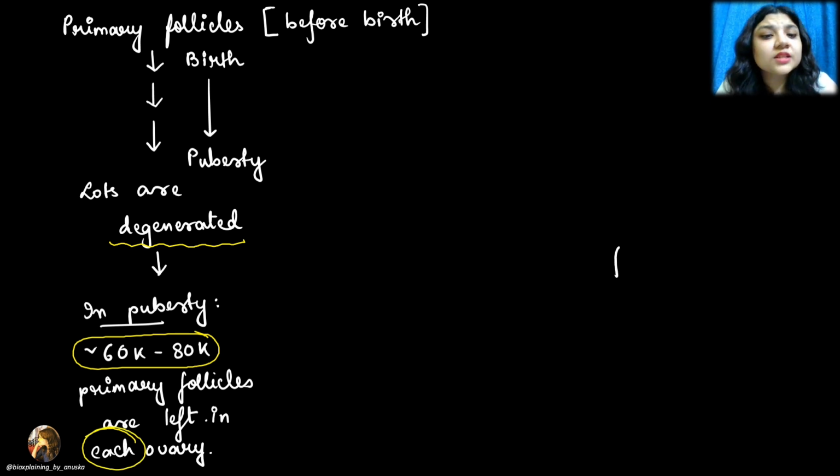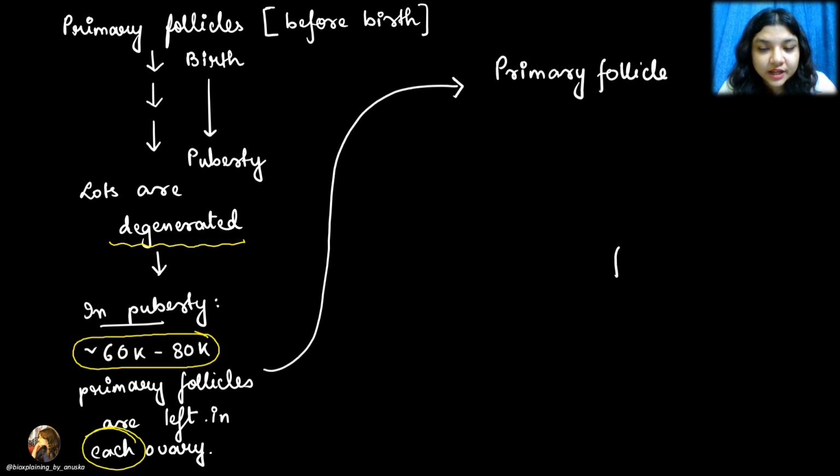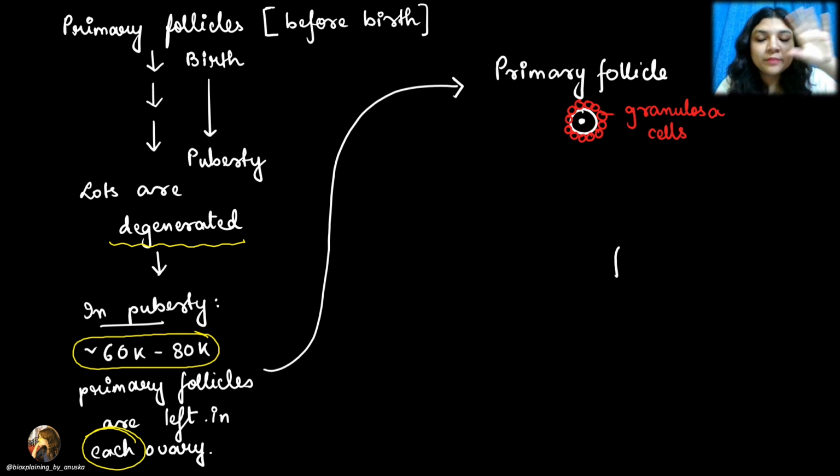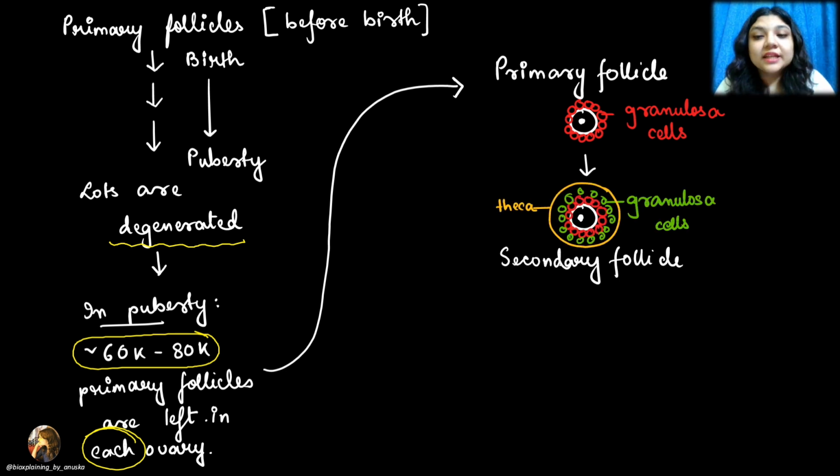Okay. Now this primary follicle, surrounded by the granulosa cells, will now turn into a secondary follicle when more granulosa cells are added to it and a theca layer is added. What have I said?